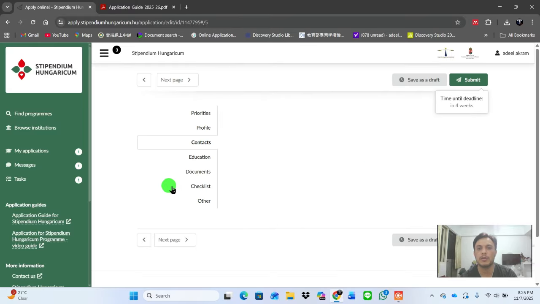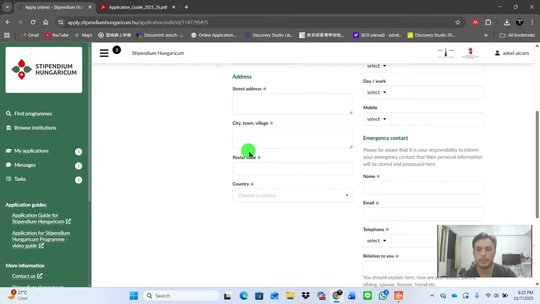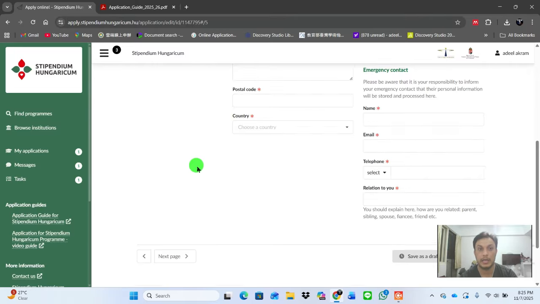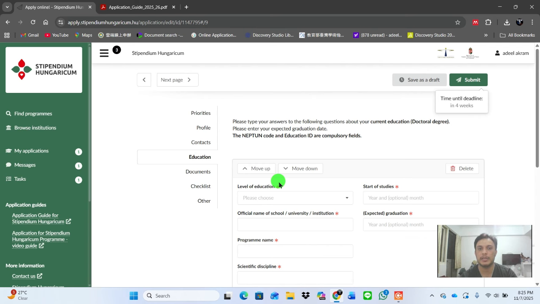Okay, the second option is contact information. Here you have to provide your home address, phone number, postal code, country, and your emergency contact. In emergency contact, you can provide your father, brother, or other relatives. The third option is education. Please type your answer to the following question about your current education: doctor degree.